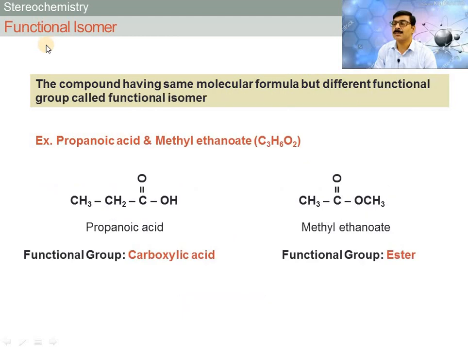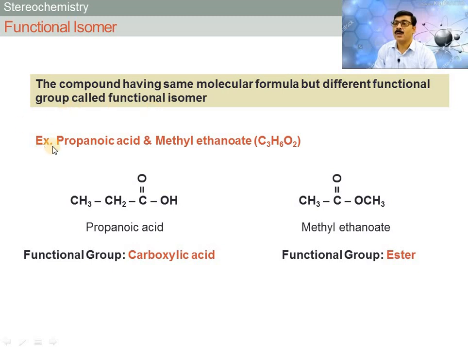Now then third isomer is functional isomer. So what is called as the functional isomer? The compound having same molecular formula but different functional groups are called functional isomers. Friends, in positional isomer, same functional group is present but its position is different. But in functional isomer, the functional groups are different. Means the compound having same molecular formula but different functional group are called functional isomers.